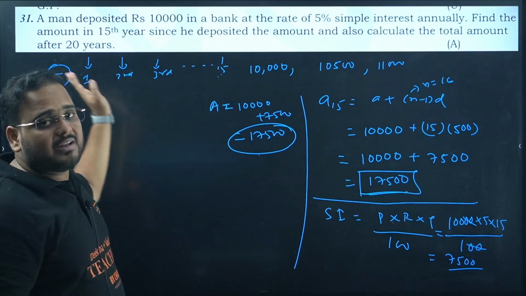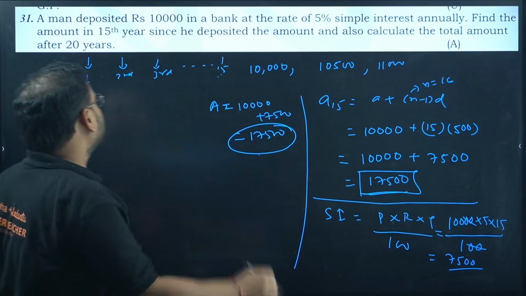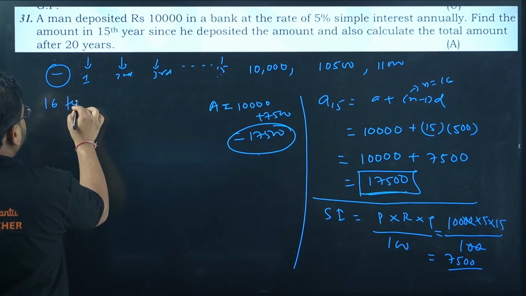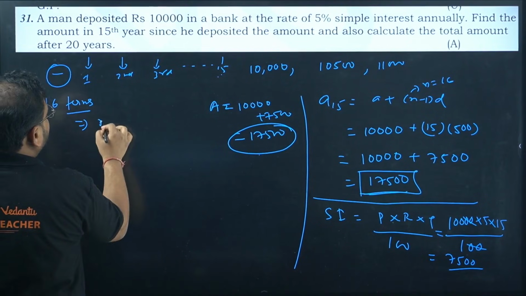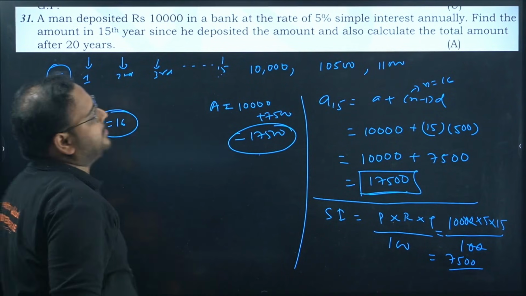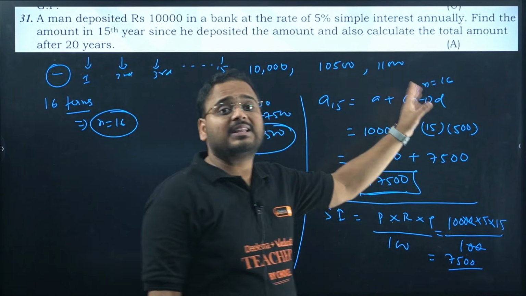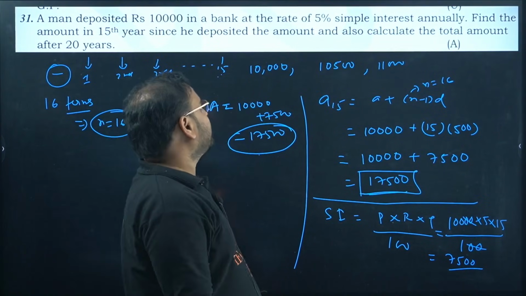If you start from the beginning, you'll have 16 terms. So it becomes n equals 16, not 15. I took n as 15 in the beginning. That's why it was coming as incorrect.